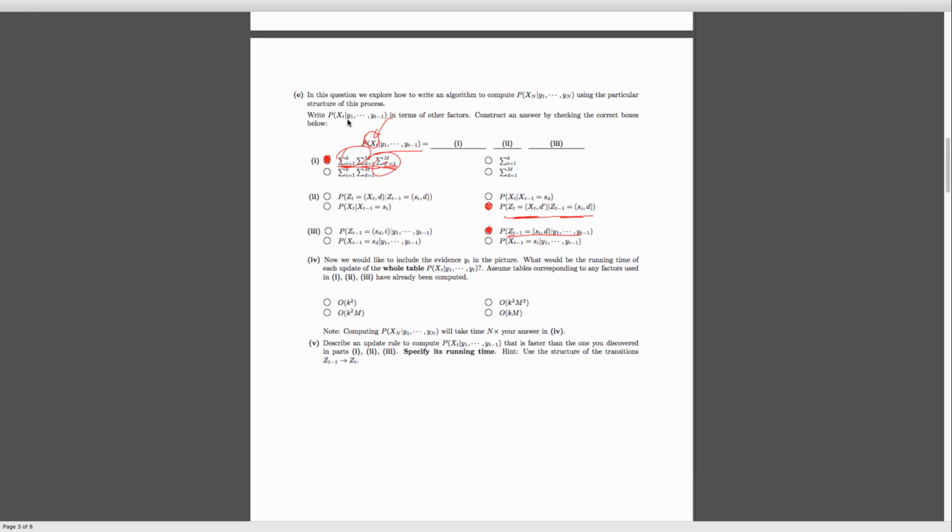So now let's take a look at the last two parts of this question. The first part asks, how much time is it going to take to actually do this summation? So let's see. We have two sums over m here, and one sum over k. So we're definitely going to have something proportional to km squared. But if you notice over here, this is for one particular x sub t. And there's up to k x sub t's, because we could be in any of these k states. So this expression over here is for one particular state we could be in. So we have to multiply this by one more k over here to get our k squared m squared